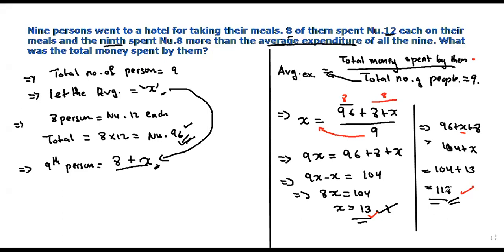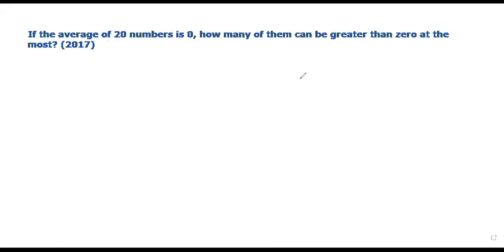Okay, agree? Now, it is given the average of 20 numbers is 0. Let me use the black one. Average is given as the total of the numbers divided by the number of values.